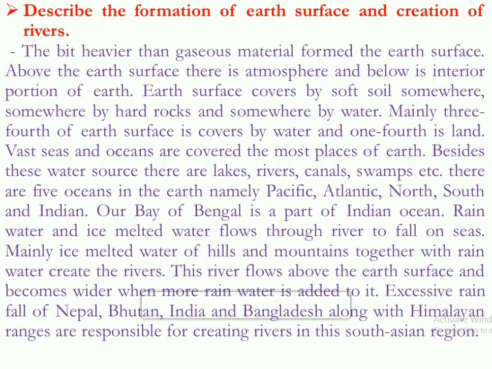The river flows above the Earth's surface and becomes wider when more rainwater is added to it. When it comes downwards and adds more rainwater, it becomes a wider river.